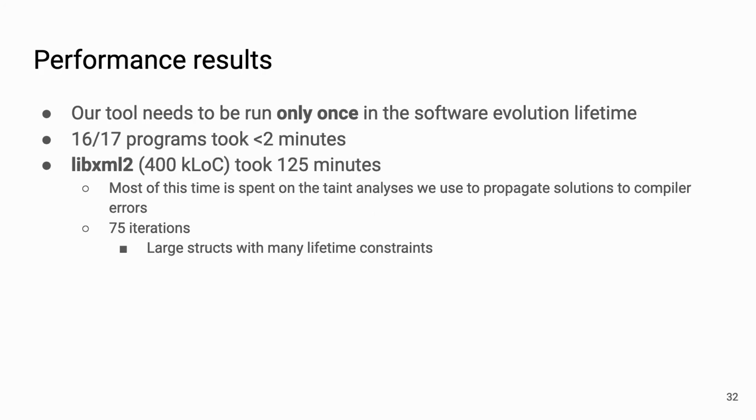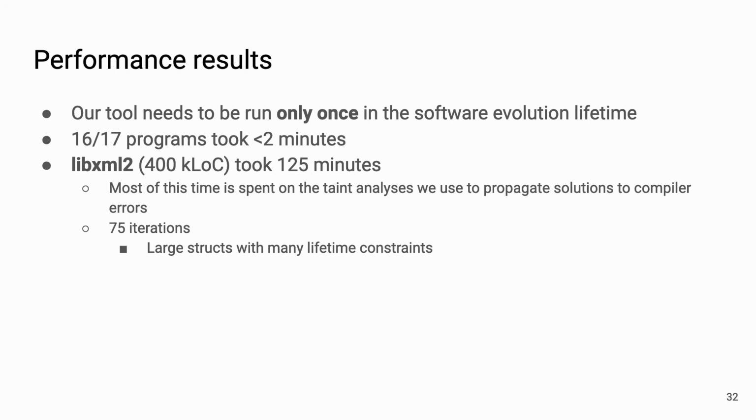Our tool needs to be run only once because we need to run it only when we translate a program from C to Rust. Most of our programs, including some of the ones that are on the order of 100,000 lines of code, took less than 2 minutes to go through all of our technique. However, libxml2, our largest benchmark, took 125 minutes. This is mainly because they are large structs with many lifetime constraints, so we had to discover a lot of lifetime constraints bit by bit.